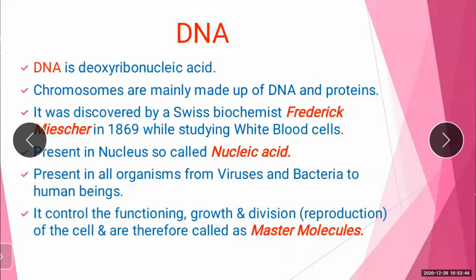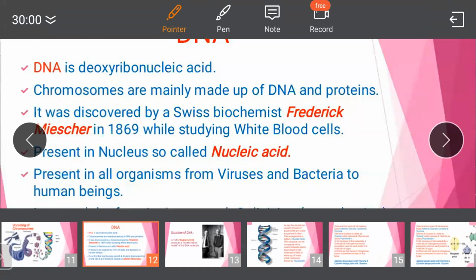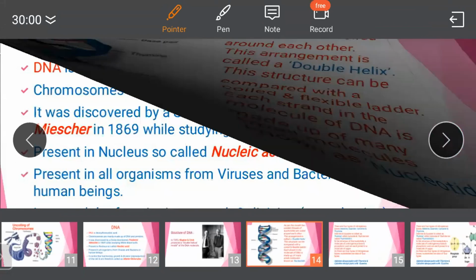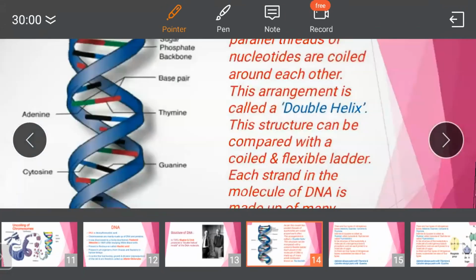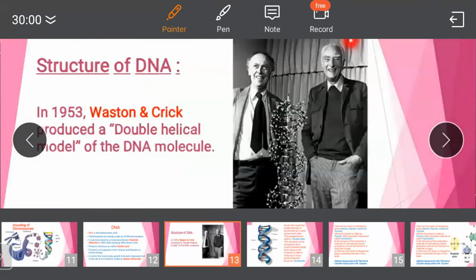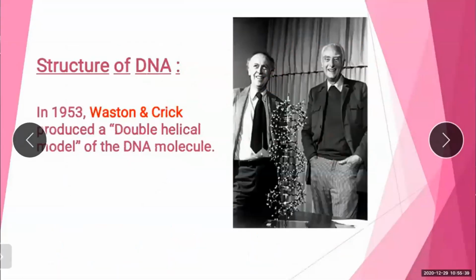So what is the structure of DNA? Watson and Crick, see this slide. Watson and Crick proposed the model for DNA structure in 1953, and accordingly the DNA molecule is a double helix.